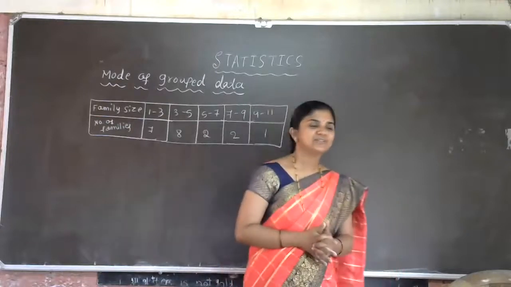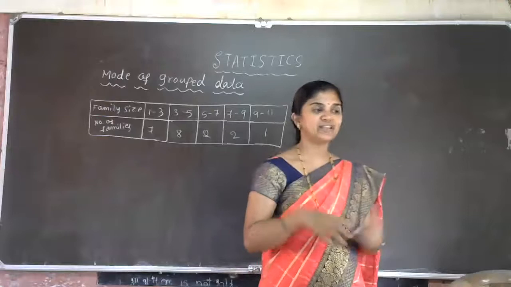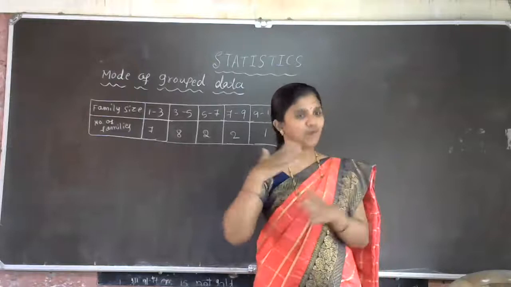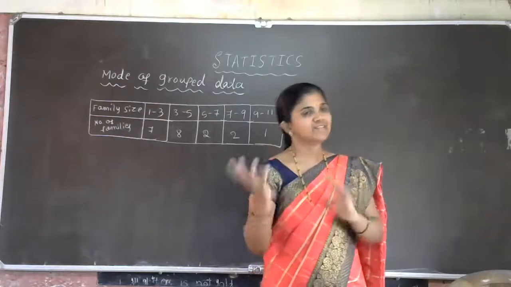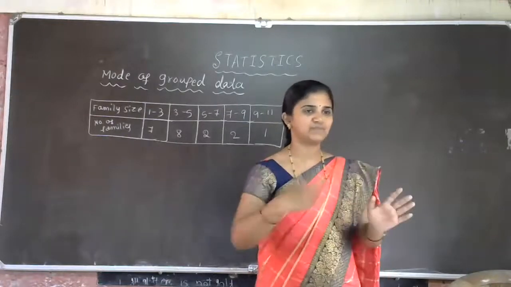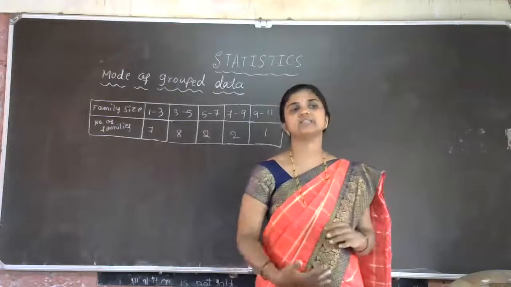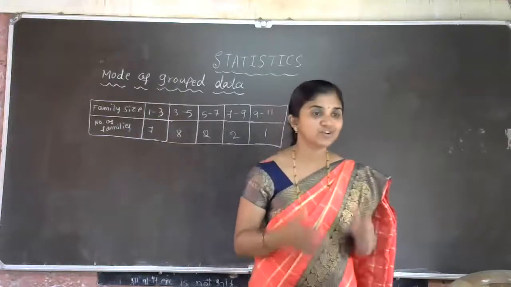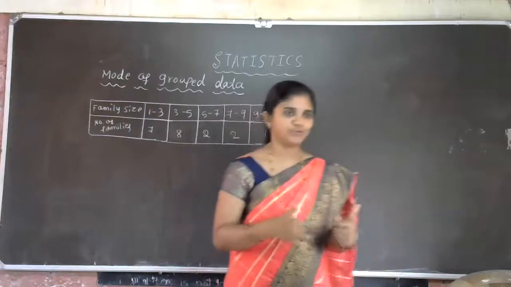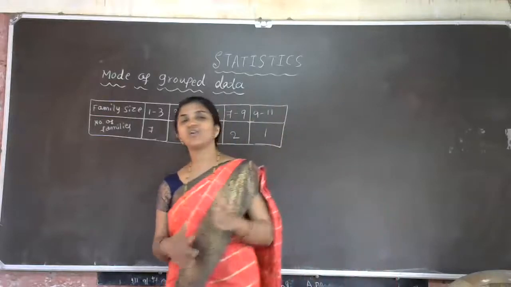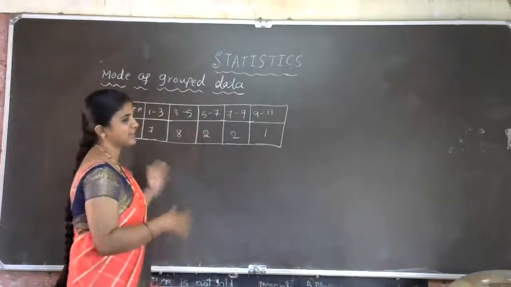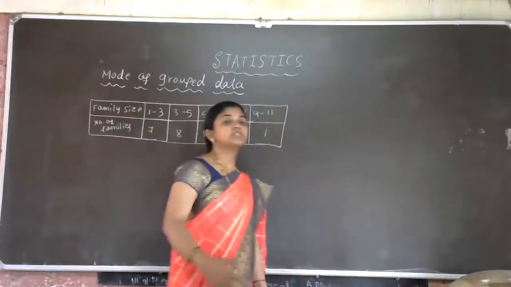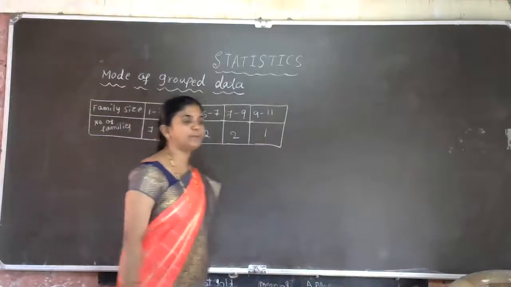Okay, we'll continue with the next measure of central tendency. First, we'll finish the mean, median, mode concepts and how to solve the problems. Then we'll work out all the exercises one by one. Yesterday we learned mean of grouped data. Today we are going to learn the second, that is mode, not median. So today we are going to discuss mode of grouped data, as in the textbook.